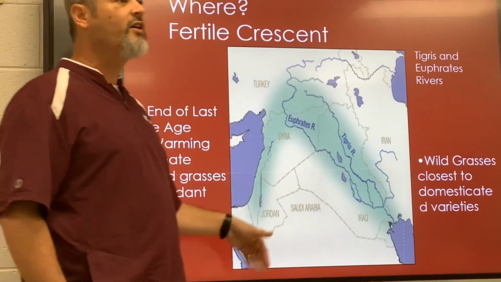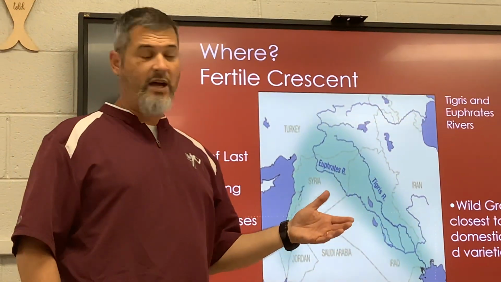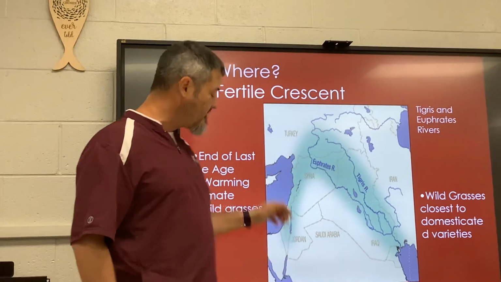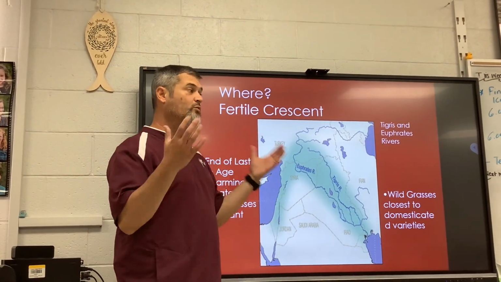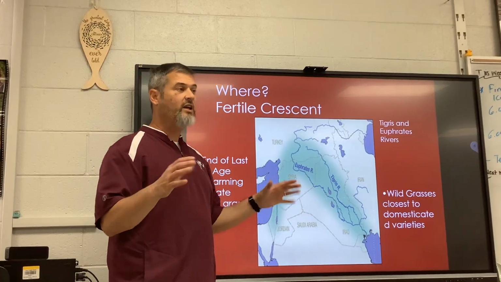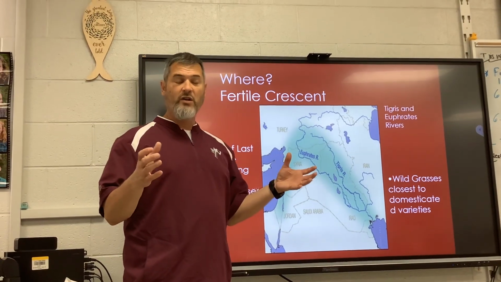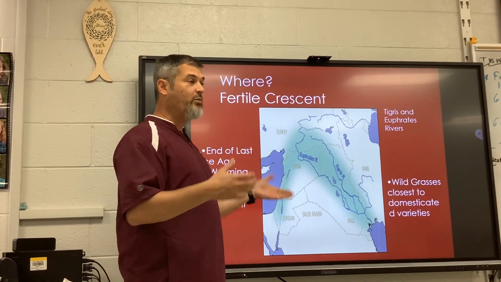You have to have stable water supply. They had the Tigris and Euphrates rivers. They had the Nile River. They had stable fresh water. These would flood, which we're going to talk about next week, creating fertile soil. And so they learned how to plant crops.